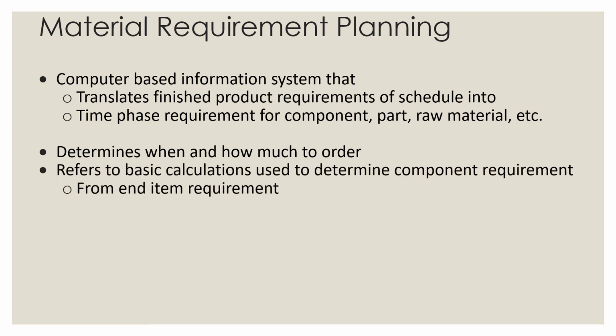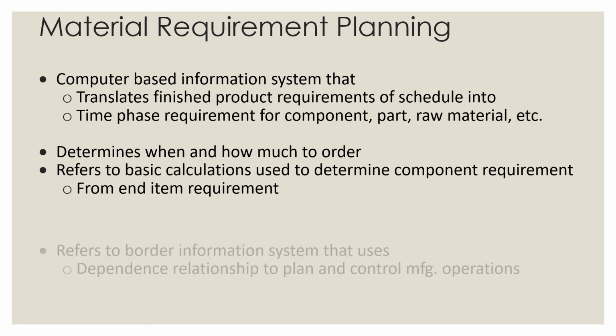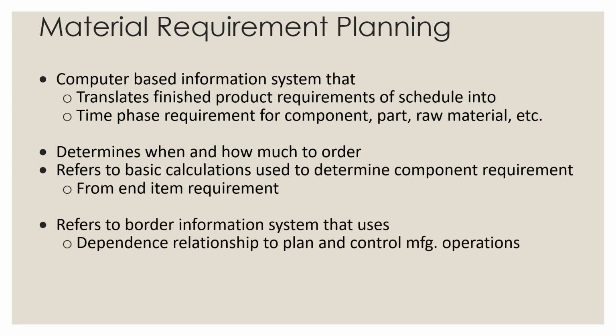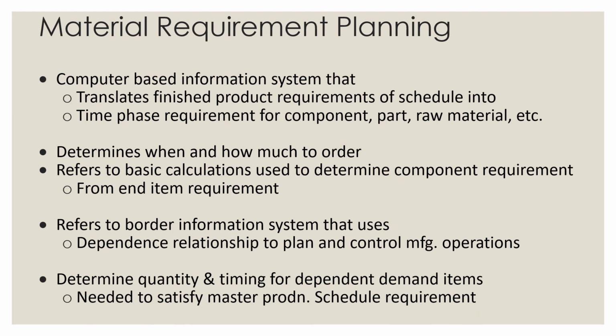It refers to the basic calculation which is used to determine the component requirement from the end item requirement. It refers to the broader information system that uses dependence relationships to plan and control the manufacturing operations. It determines the quantity and timing for the dependent demand items which need to be satisfied for the master production schedule requirement. Now thank you, that's the end of the chapter.